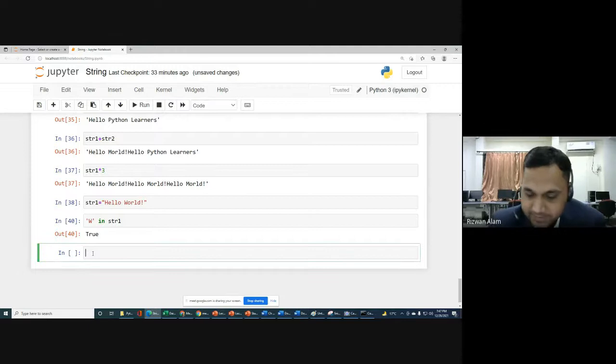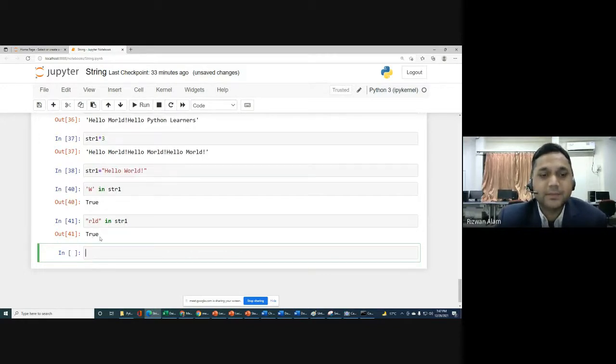And you can check a substring also. For example, if you want to check rld, whether rld is in str1 or not, that you can also check: true. So a substring, or a collection of characters, you can also check with the in membership operator.